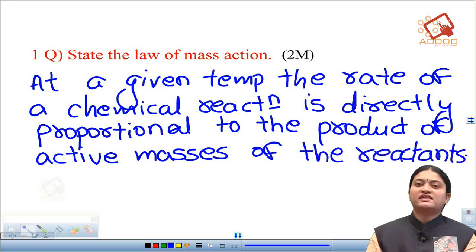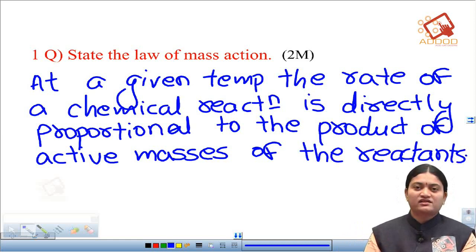Okay, so this is the statement we are having for law of mass action. If you are writing this much, then you can score 2 marks.